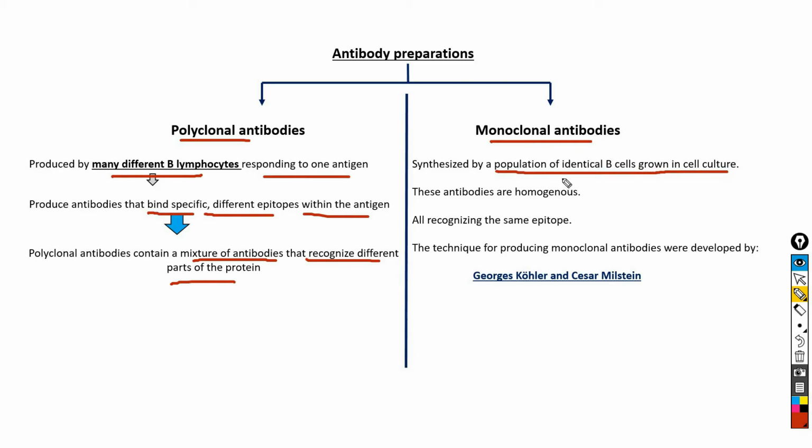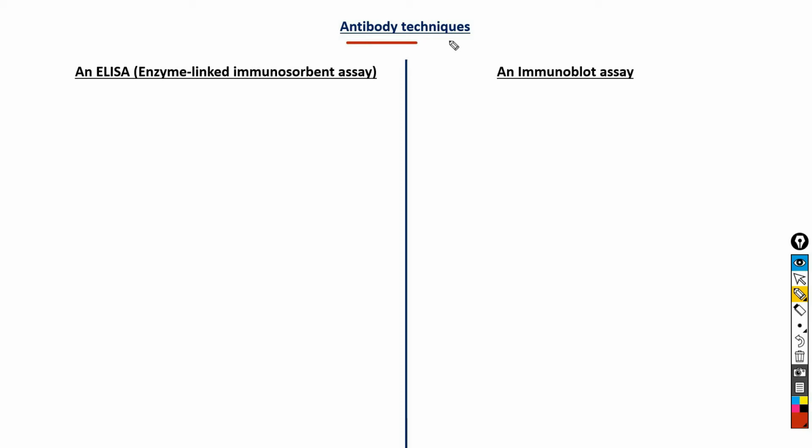As it is synthesized by a population of identical B cells, these antibodies are homogeneous, and all these antibodies recognize the same epitope. The technique for producing monoclonal antibodies was developed by Joseph Kohler and Cesar Milstein. Now coming to the techniques based on antibody-antigen interaction.